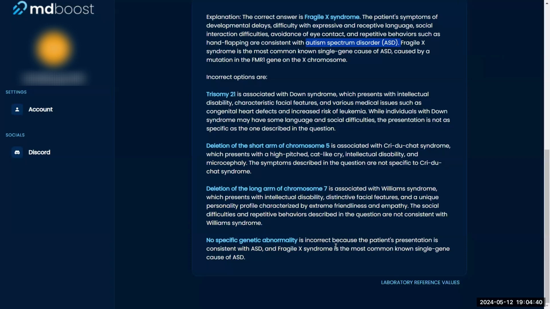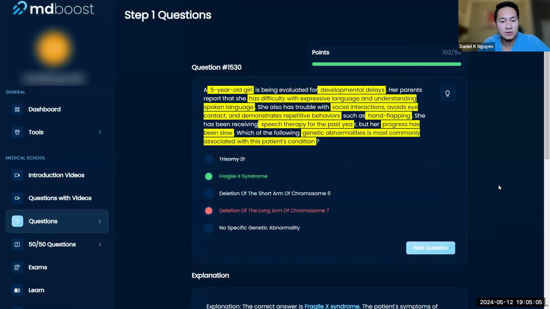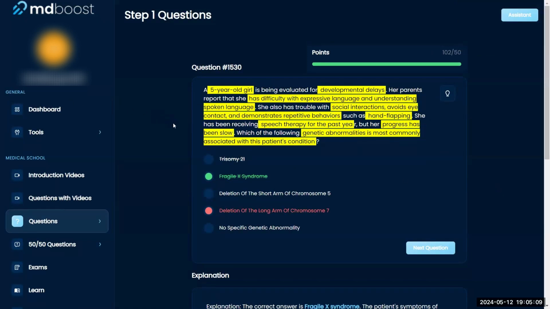Is there ASD in the question? Oh, actually, this is kind of interesting. I didn't know this. This might be correct. So look up Fragile X syndrome and see what is the incidence of autism with Fragile X. The patient's presentation is consistent with autism, which is what I thought the diagnosis was. And Fragile X syndrome is the most common known single gene cause of autism spectrum disorder. The prevalence of autism in Fragile X syndrome has been estimated at 50%.